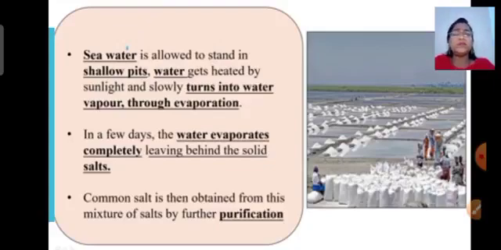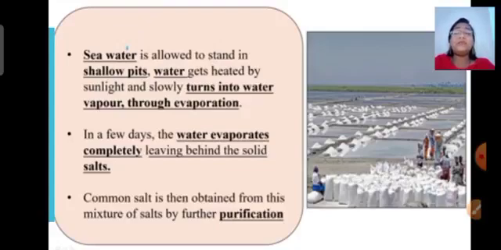The seawater is allowed to stand in shallow pits for a few days. What will happen then, children? Water will get heated by sunlight and slowly the water will turn into vapor. Water will evaporate, and in a few days the water will evaporate completely, and you will be left with salt.